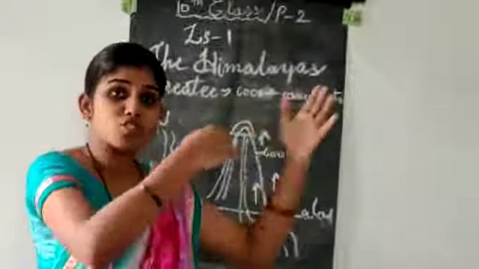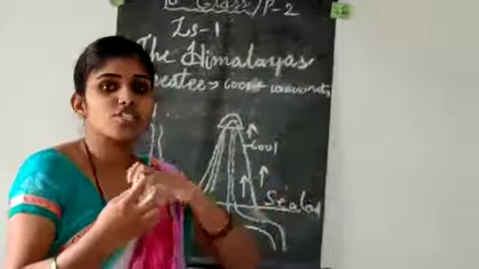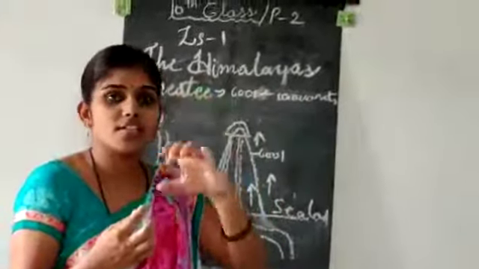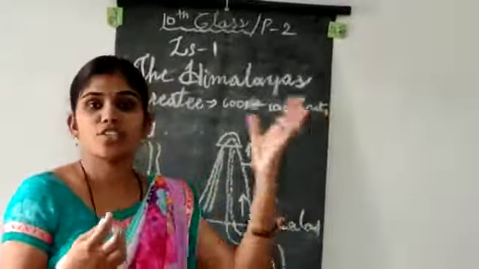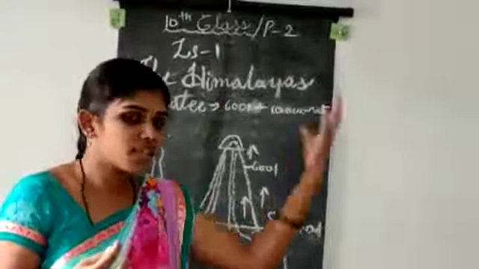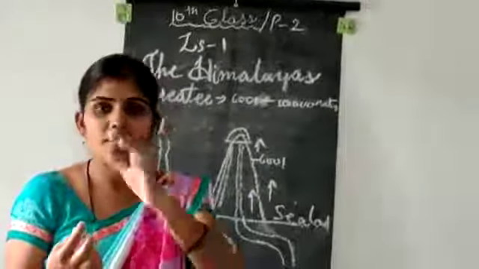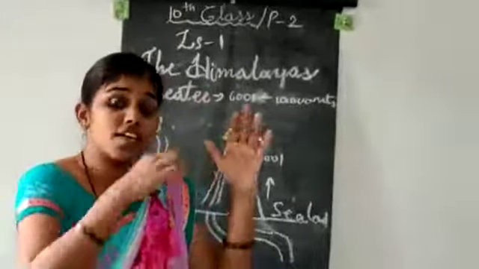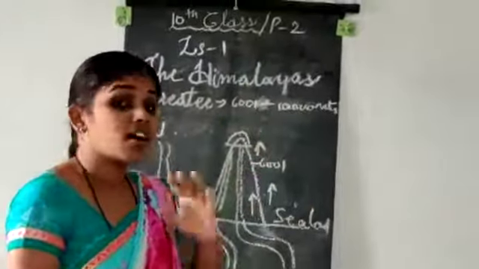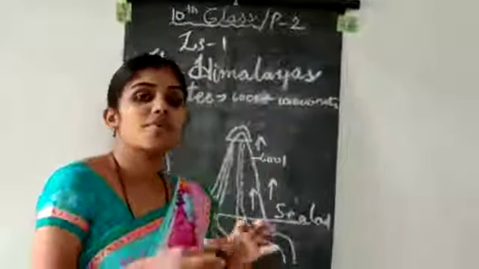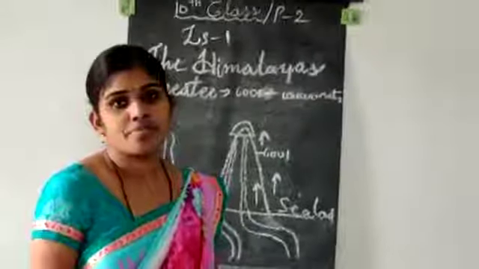The water catches the silt and some fertility from one land to another land. That's why the area where these perennial rivers flow becomes very fertile.